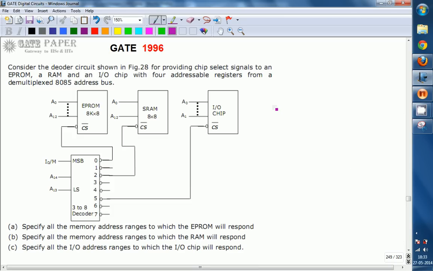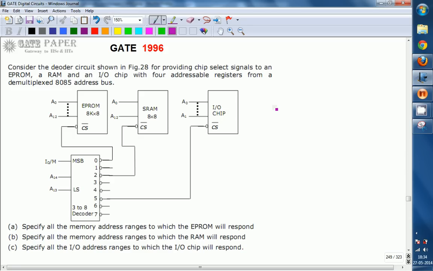Hello, we are discussing the GATE 1996 ECE paper, and this question is related to microprocessors, that is, address decoding. Look at the diagram. Consider the decoder circuit shown in the figure for providing chip select signals to an EPROM, RAM and I/O chip with 4 addressable registers from a demultiplexed 8085 address bus.